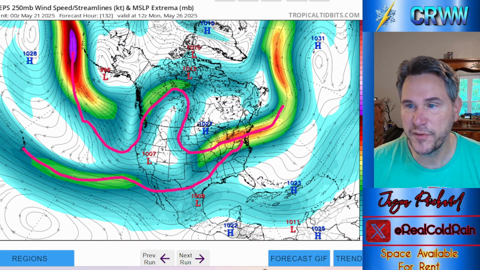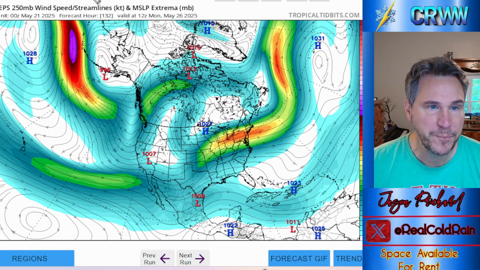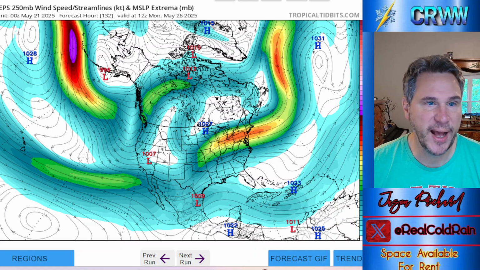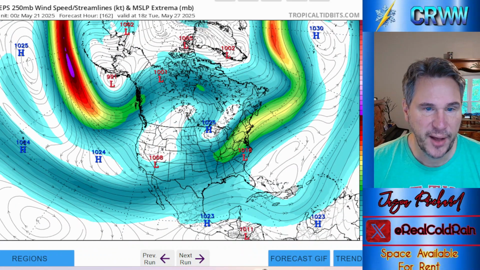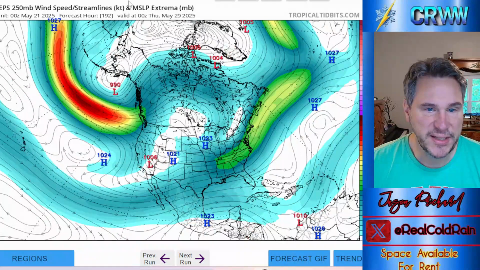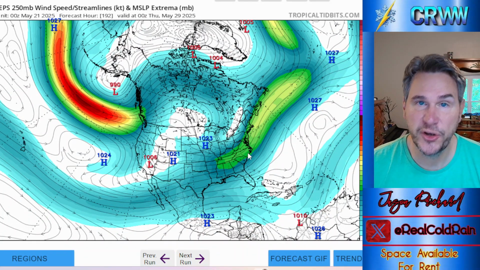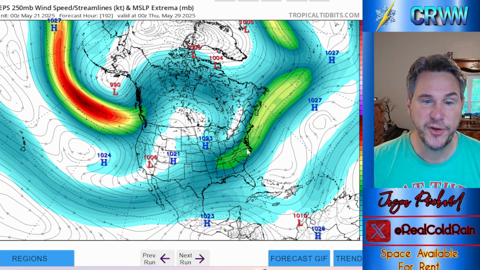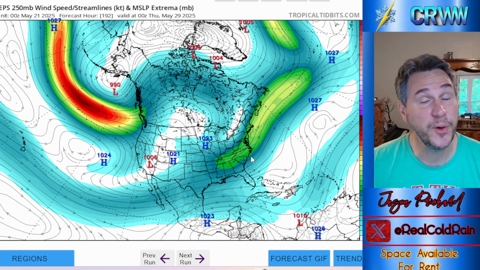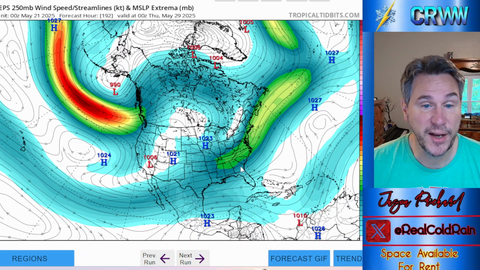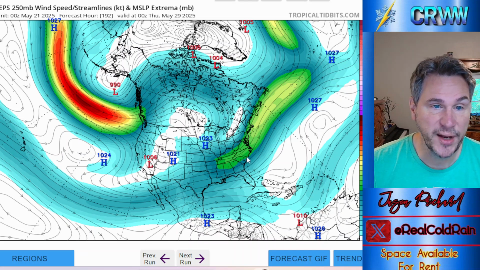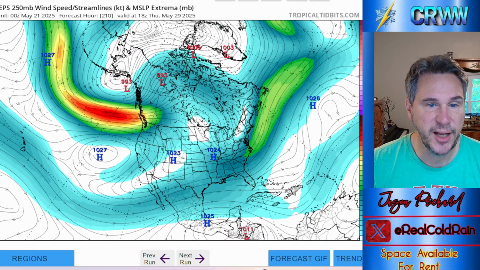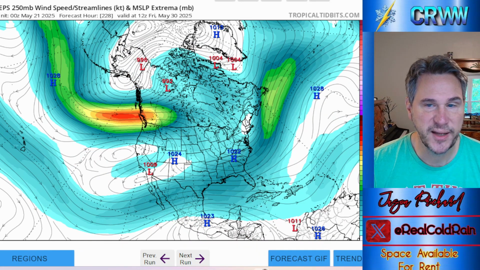So what that means for us is as we go out in time, we have to watch both of these streams and see how they interact. So Monday morning, looking at how this plays out as we go into Tuesday and Wednesday, we've got a trough swinging in here to the east. Ahead of this trough, we're going to see a low pressure develop somewhere over the southeast, and you can kind of see wind associated with that, and that's going to help spark showers, and maybe even rain as we get on into Wednesday and Thursday of next week ahead of this trough. Continuing to see the southern branch feed energy in. Big ridge out west means warm out west. See this troughing?